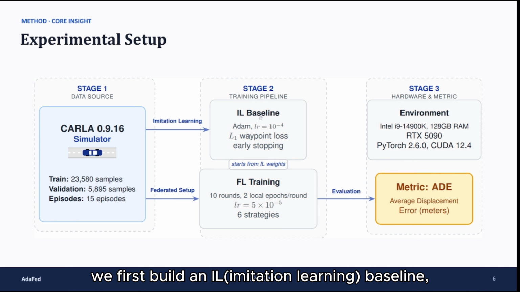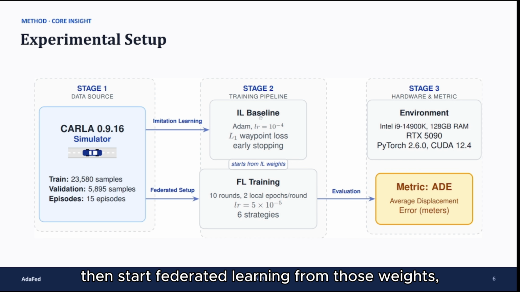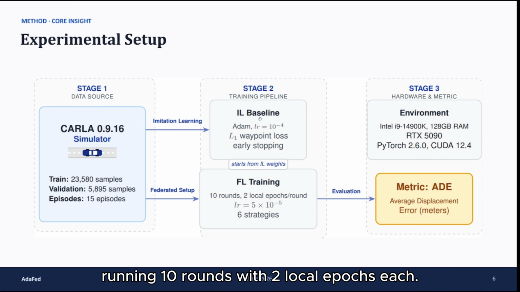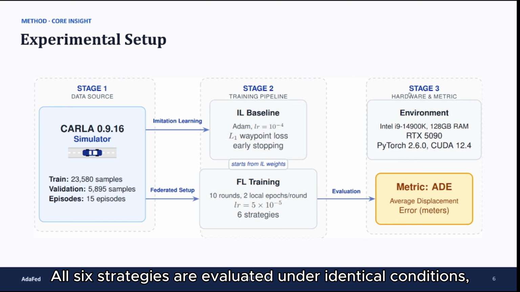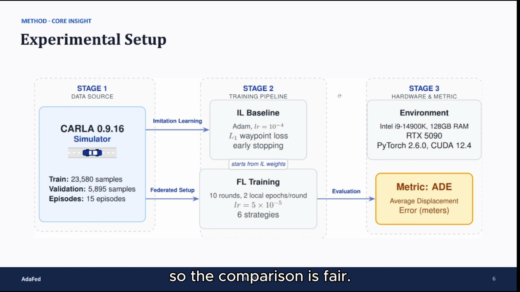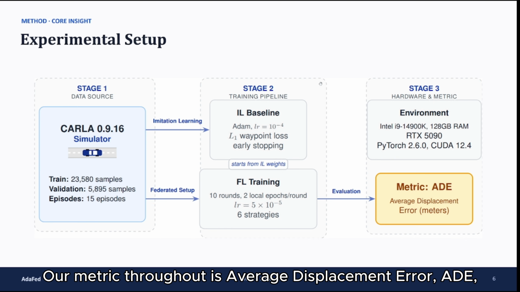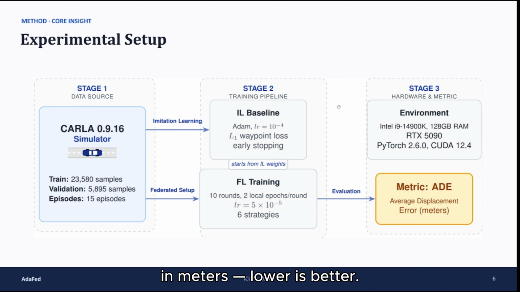We first build an imitation learning baseline, which is also called an IL baseline, then start federated learning from those weights, running 10 rounds with 2 local epochs each. All 6 strategies are evaluated under identical conditions, so the comparison is fair. Our metric throughout is average displacement error, ADE, in meters, so lower is better.